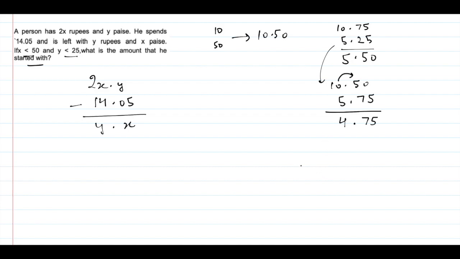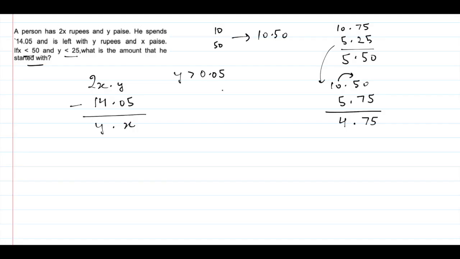Okay, so here we have two scenarios. If y is greater than 0.05, so for this y minus 5 is x and 2x minus 14 is y.